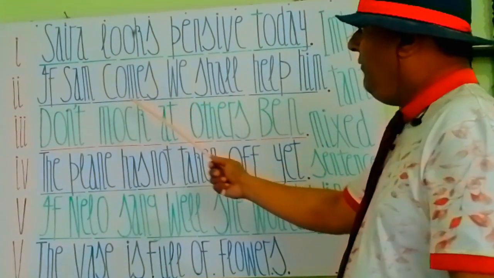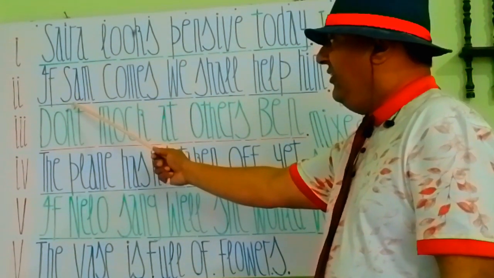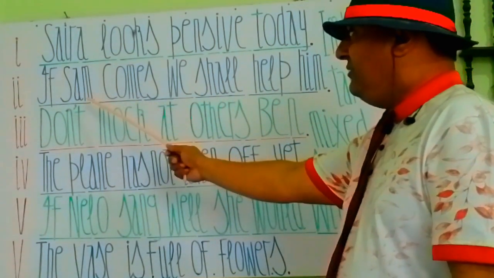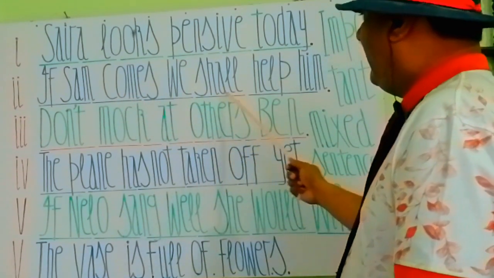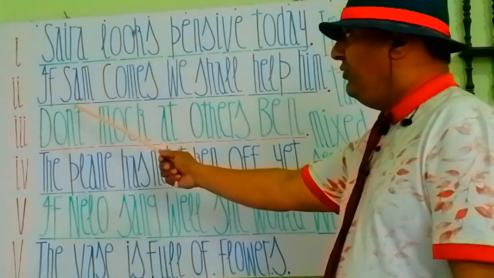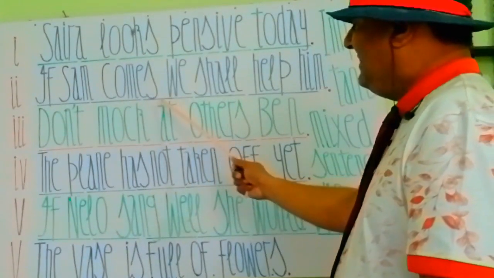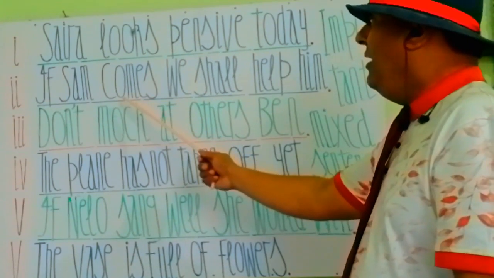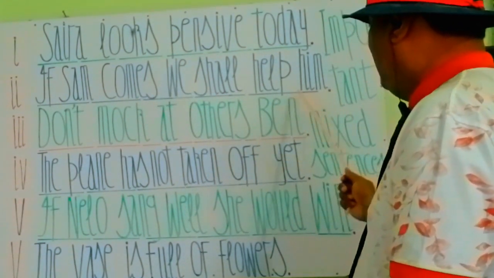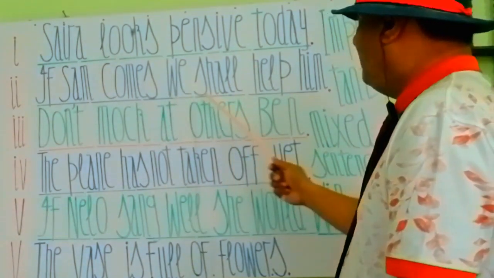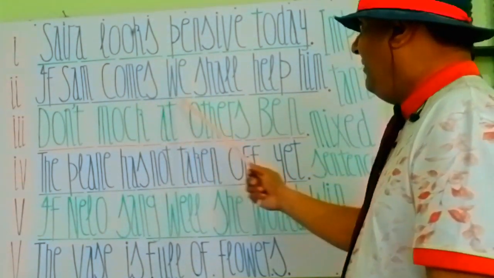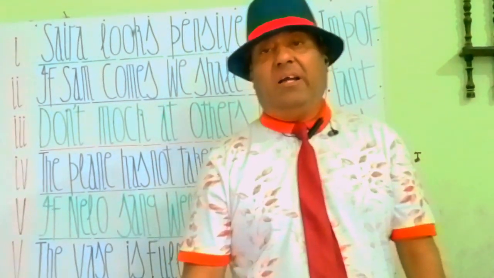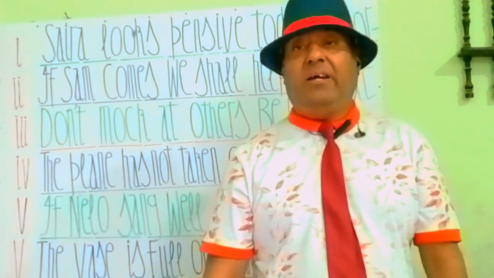So in first condition conditional sentences, we translate the first part in present definite and the second in future. As both of these we translate them in future. So here you see, if Sam comes, अगर Sam आएगा, we shall help him, हम उसकी मदद करेंगे. If Sam comes, we shall help him. अगर Sam आएगा, हम उसकी मदद करेंगे.